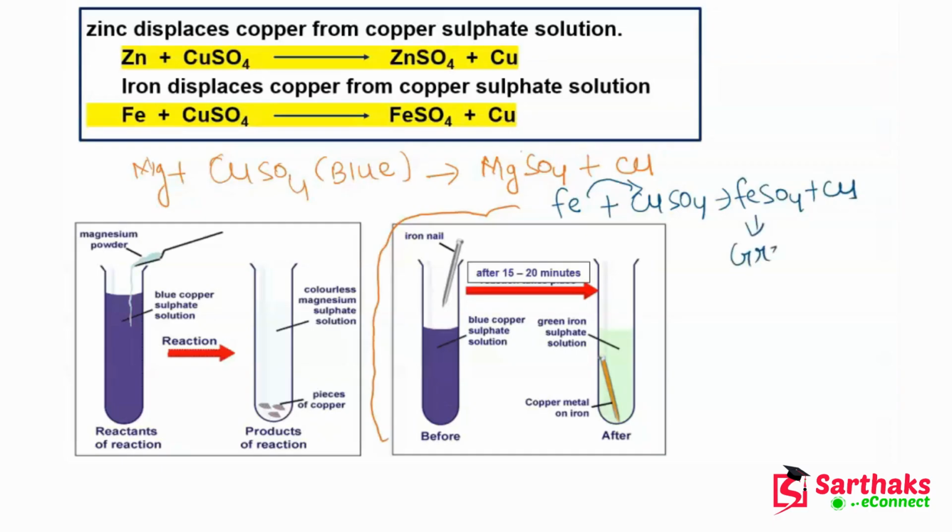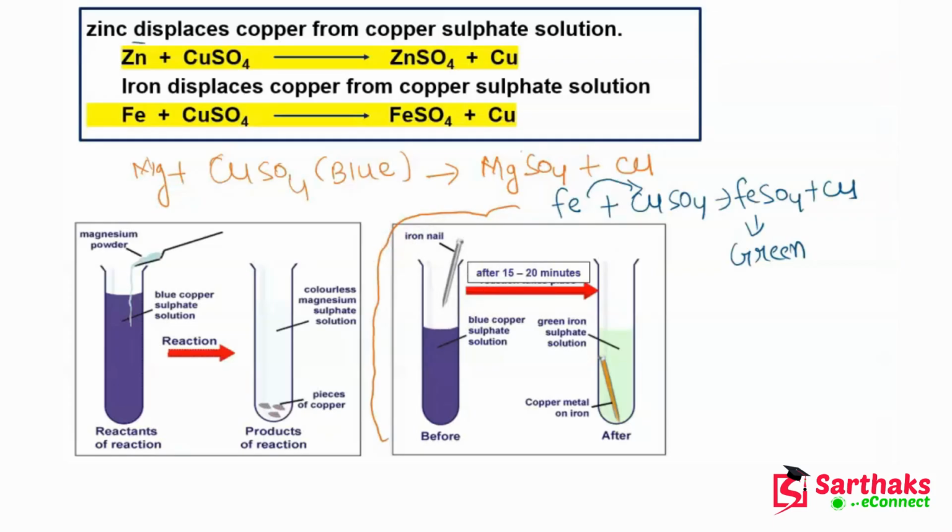And because this ferrous sulfate is green, the color of the solution will become green. I hope this reaction which we have seen here is clear to you.